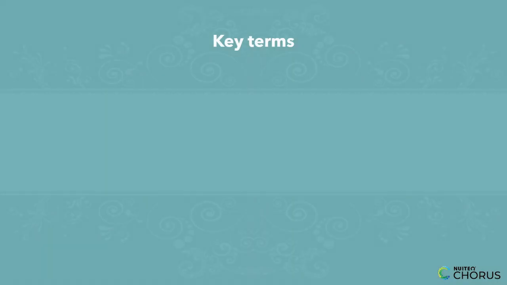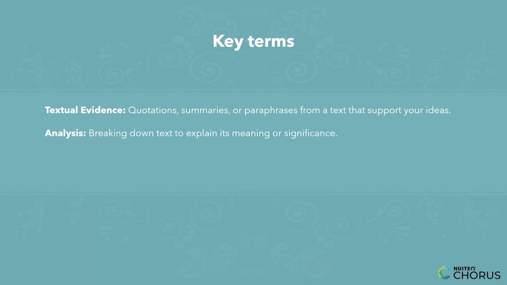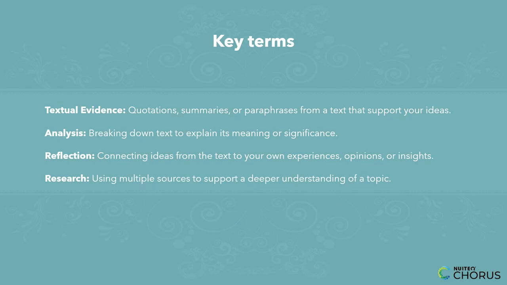Before we dive into examples, let's break down some important terms. Textual evidence: quotations, summaries, or paraphrases from a text that support your ideas. Analysis: breaking down text to explain its meaning or significance. Reflection: connecting ideas from the text to your own experiences, opinions, or insights. Research: using multiple sources to support a deeper understanding of a topic. Now, let's see how to apply these concepts in real writing situations.